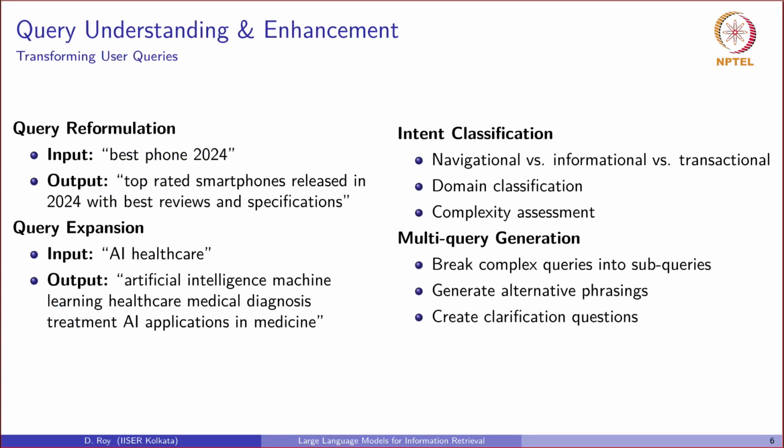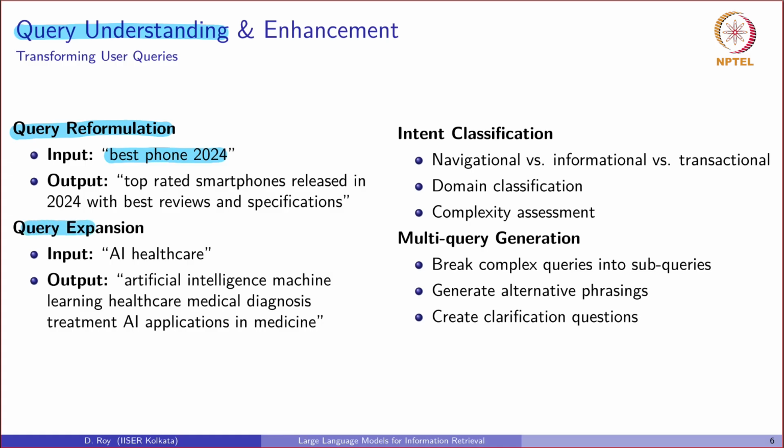Let's start at the beginning of the pipeline, that is, understanding the query. LLMs excel at transforming a user's query, which might be vague in nature most of the time, into something a retrieval system can handle more effectively. For the first part, query reformulation, an LLM can take a query like "best phone 2024," which has a vagueness in its inherent nature, and expand it into a more descriptive one that is likely to match relevant document language.